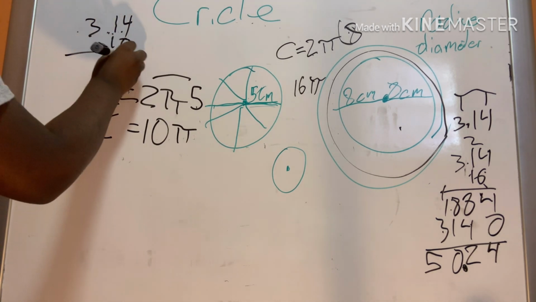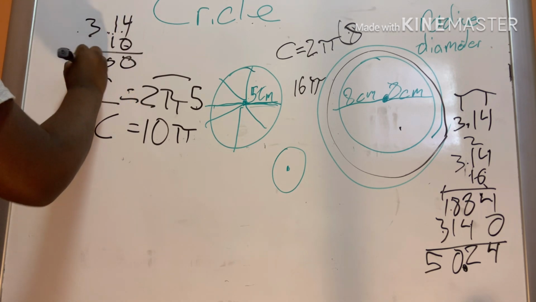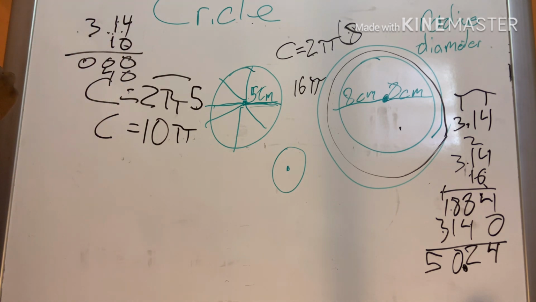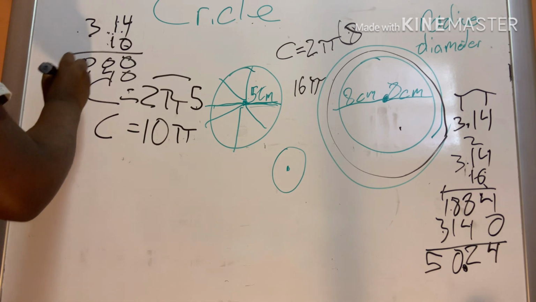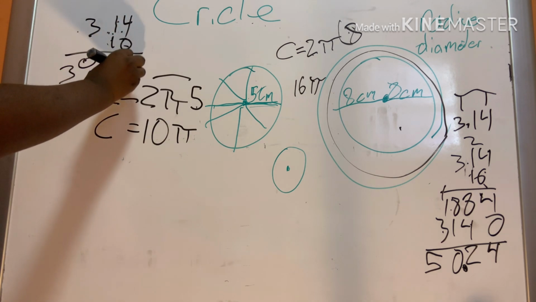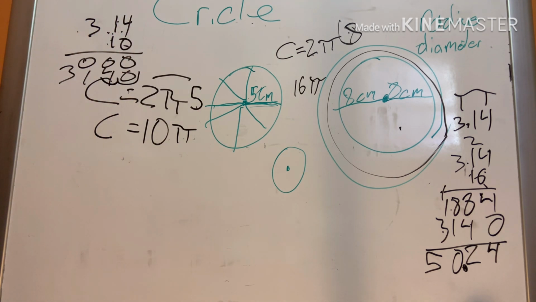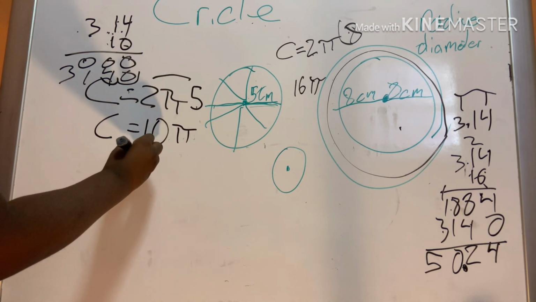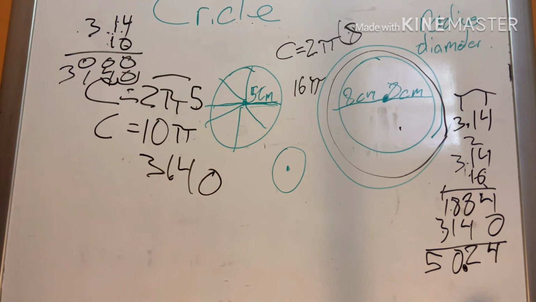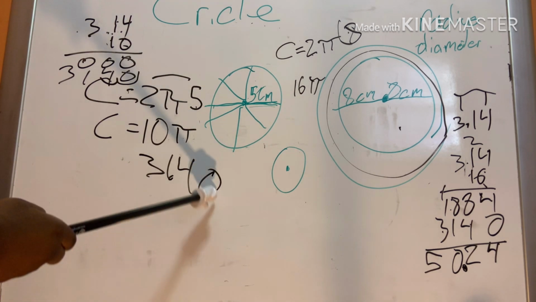We already know that's going to equal 31.4, but I'm still going to do it out. And like I said, all we would be doing is going back one place. And it's still 31.4, or 31 and 4 tenths. I'll put the extra hundredth, or the extra 0, behind it. And then this would be your circumference.